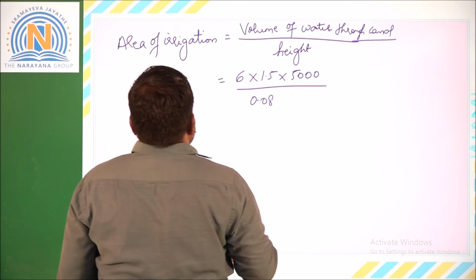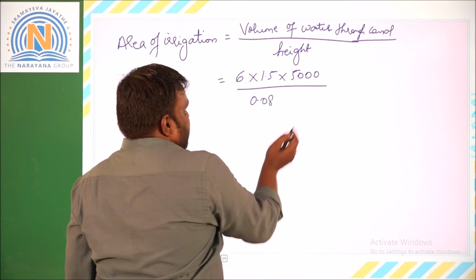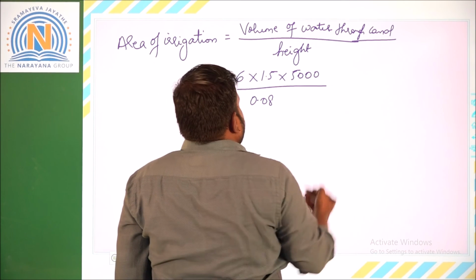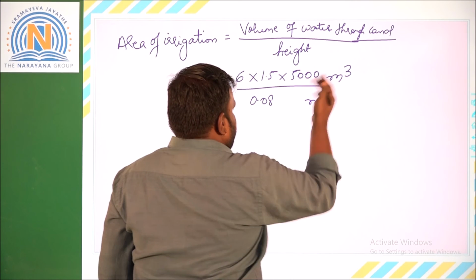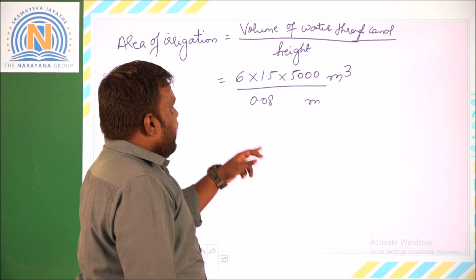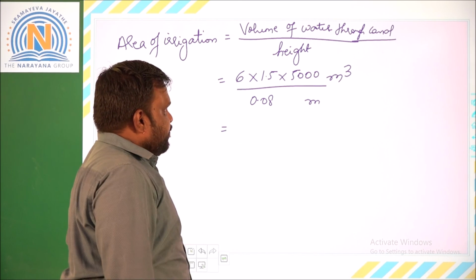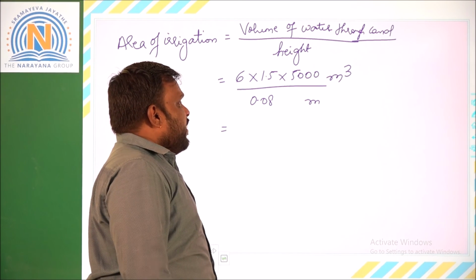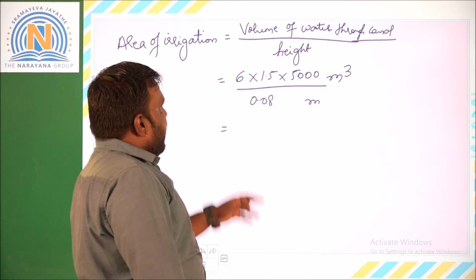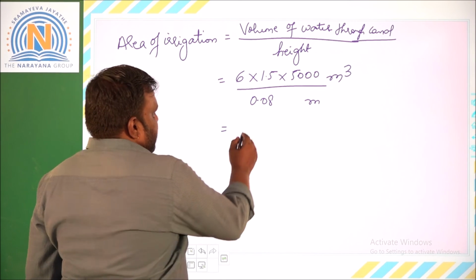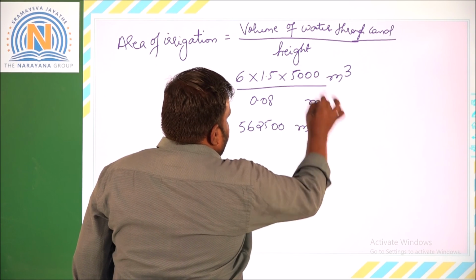This is all cubic meters, and this is in meters. So cubic meters by meters will come in square meters. This is the area of irrigation. When you calculate 6 into 1.5 into 5000 by 0.08, it will be something like 562500 square meters.